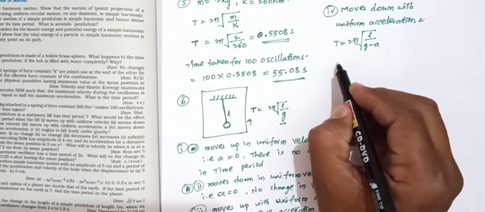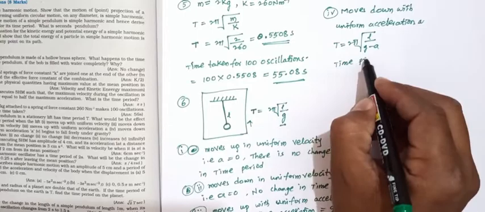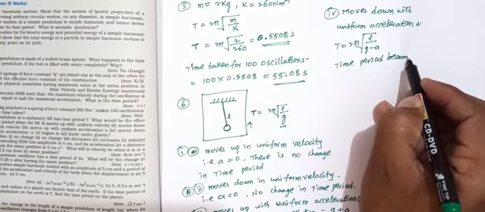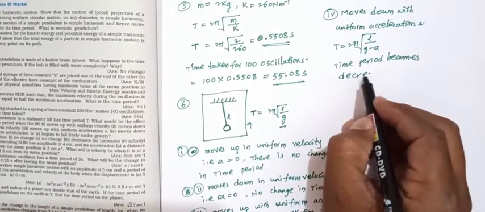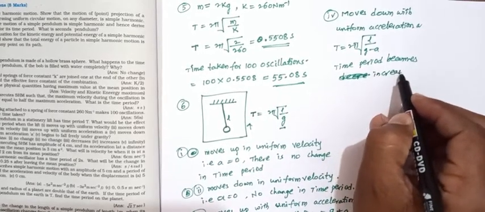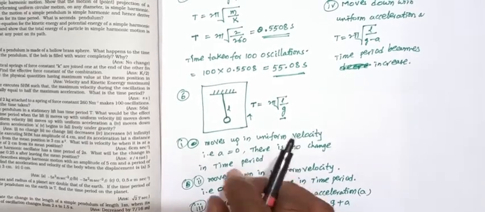So the time period becomes decrease. Sorry, it is increase. The time period becomes increase.